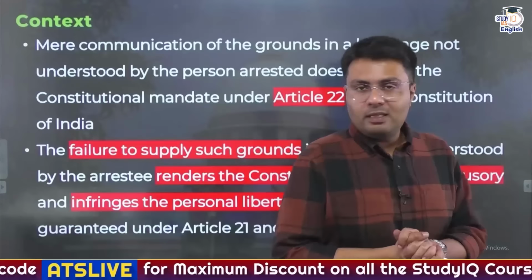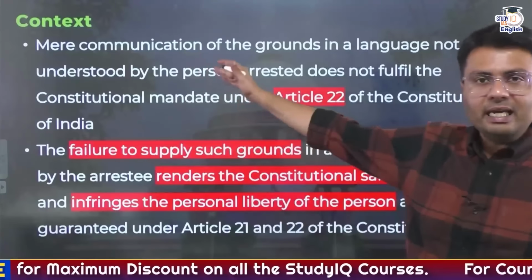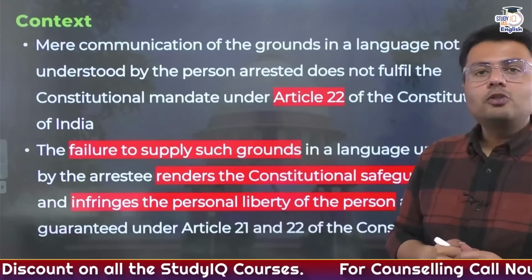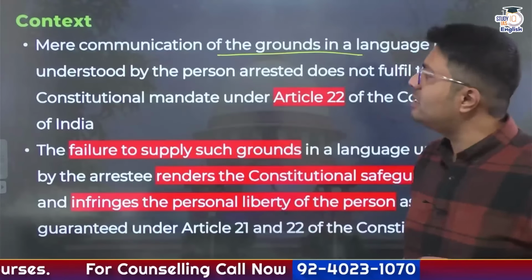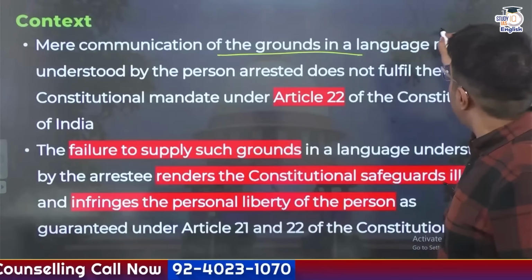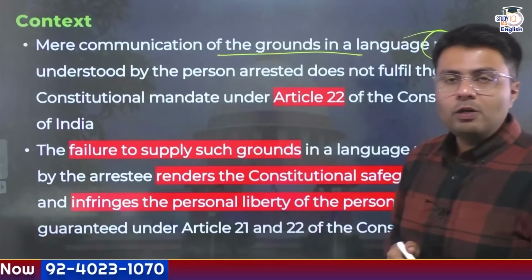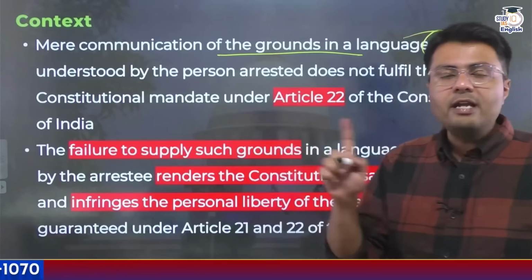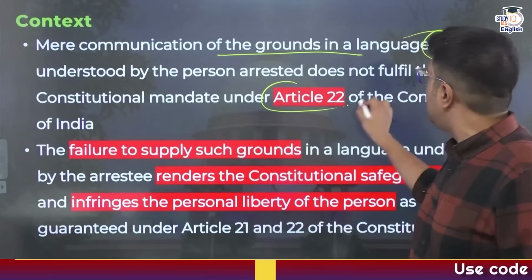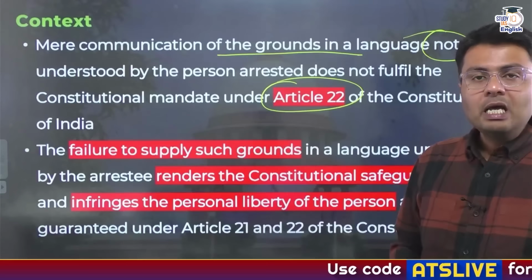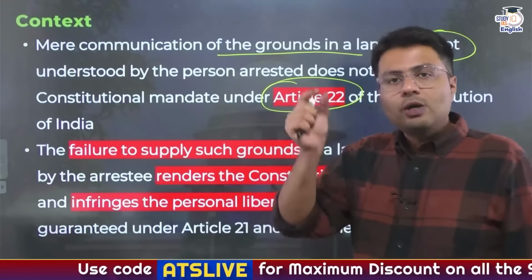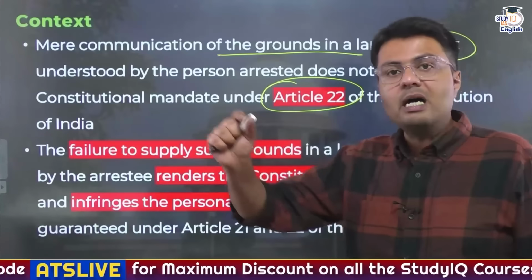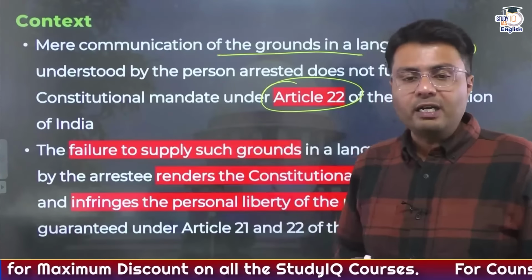Now, in this ruling, which I highlighted recently in this slide, the Supreme Court also stated that mere communication of the grounds of arrest in a language which is not understood by the person who has been arrested does not ensure fulfillment of Article 22 of the Indian Constitution. Article 22, as we'll learn in today's video, provides certain protections to persons who have been arrested or are under preventive detention.